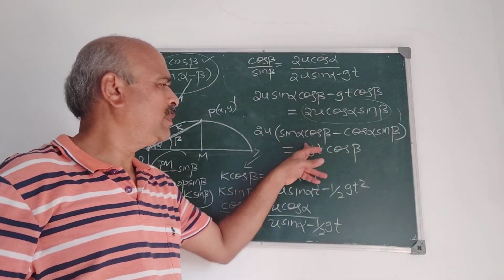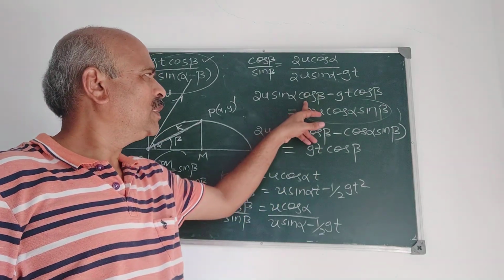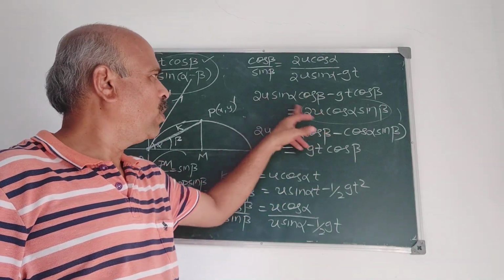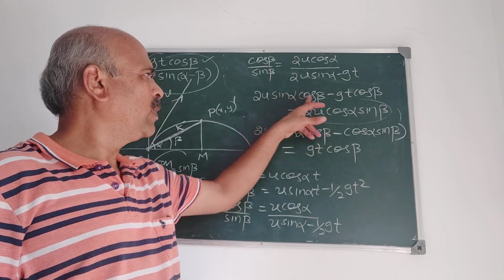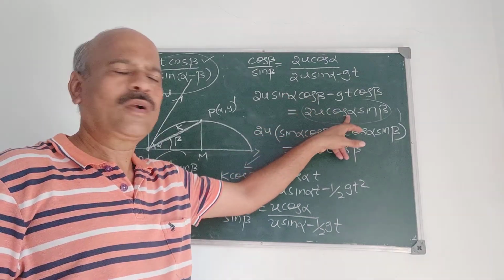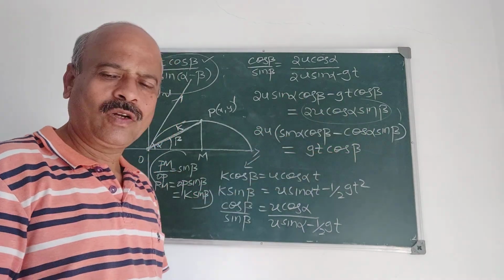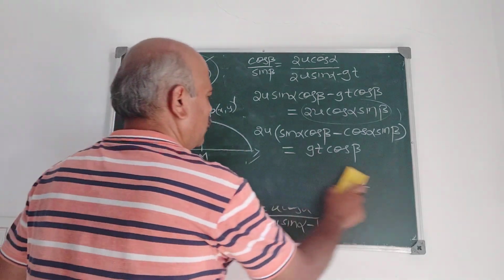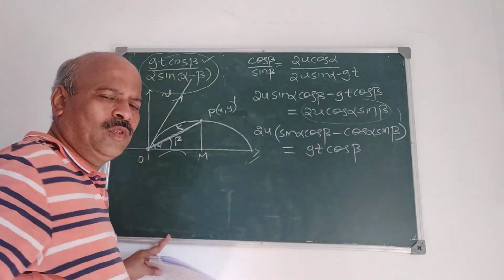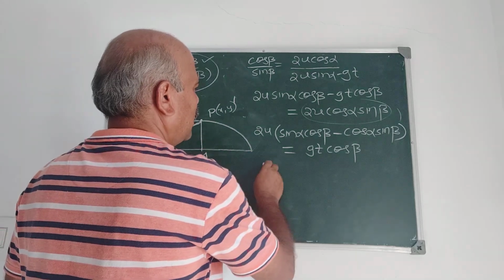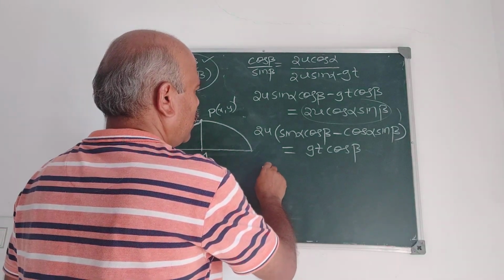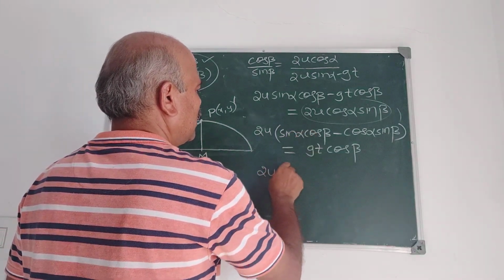How do you get this? From this, 2u taken common, sin alpha cos beta minus cos alpha sin beta is gt cos beta. So we get the answer almost. Therefore, 2u, what is this?